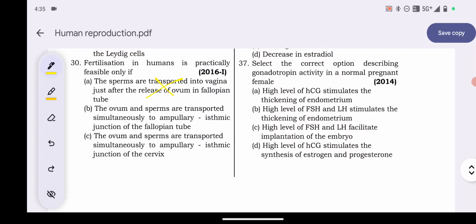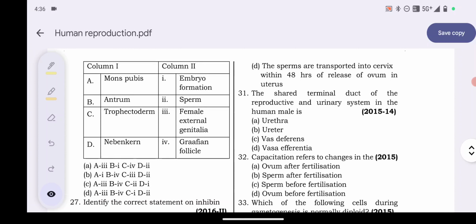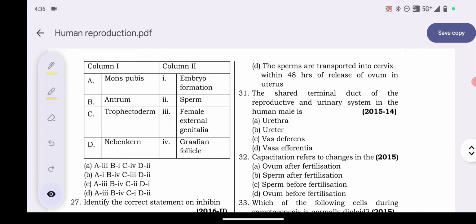That is wrong. Option B, the ovum and the sperm are transported simultaneously to the ampullary isthmic junction of the fallopian tube. Absolutely correct answer. Option C, the ovum and sperm are transported simultaneously to the ampullary isthmic junction of the cervix. Wrong. Option D, the sperm are transported into cervix within 48 hours of release of the ovum in uterus. This is also wrong.